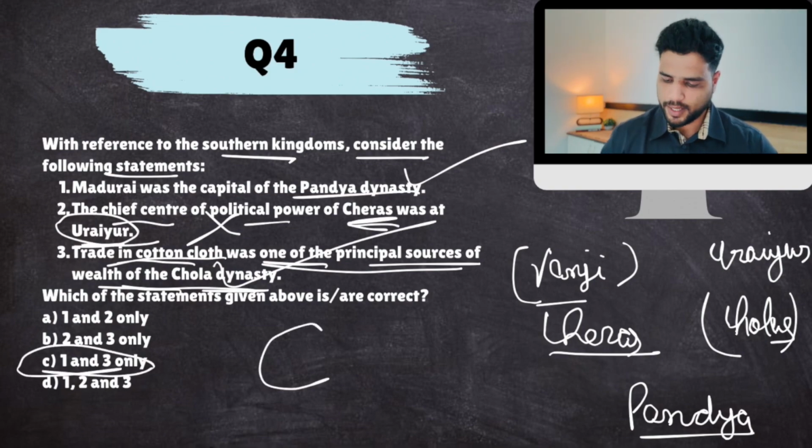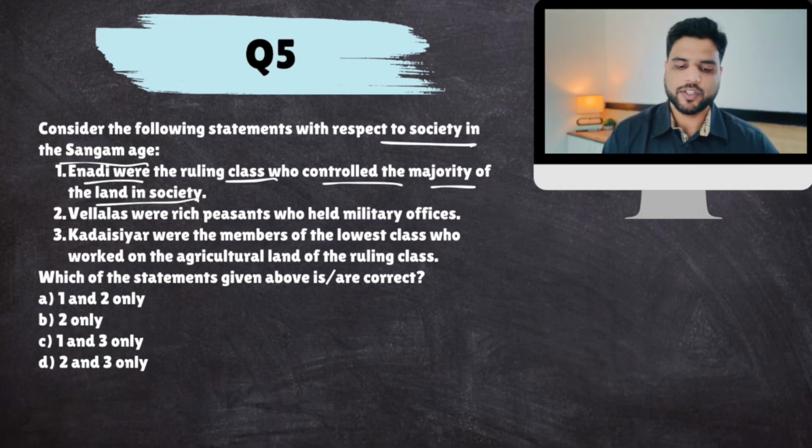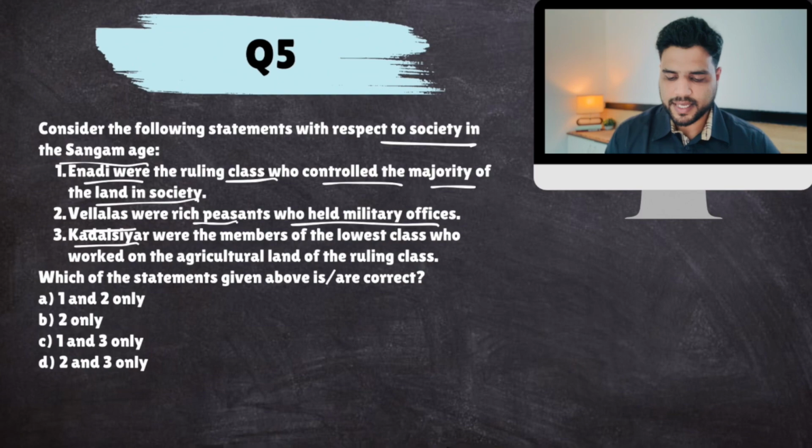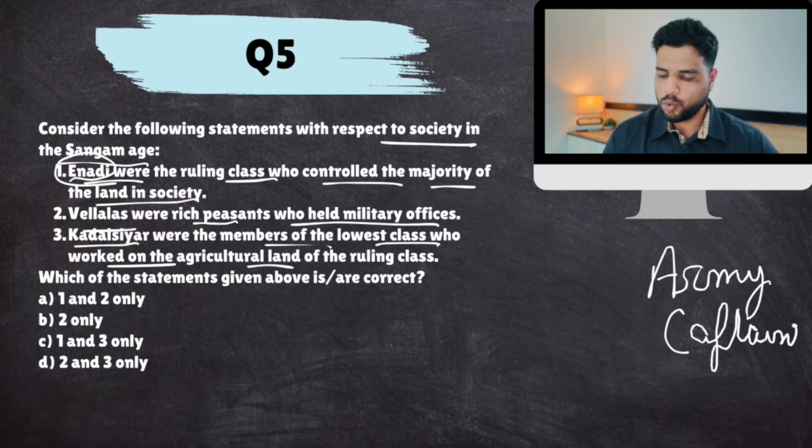Right? Okay, next. Consider the following statements with respect to society in Sangam age. Inadi were the ruling class who controlled the majority of land in society. Velalas were rich peasants who held military offices. Kadaisiyar were the members of the lowest class who worked on agricultural land of the ruling class. Now, Inadi were army captains. It was a military post. It was not the ruling class.